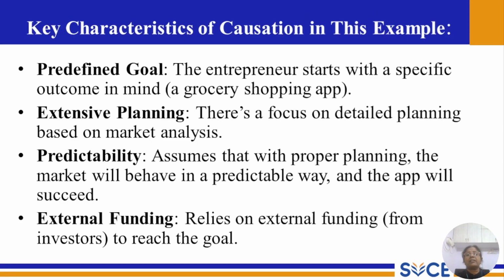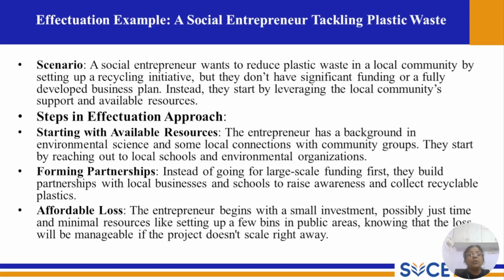So, what are the key characteristics of causation in this example? They have a predefined goal. The entrepreneur starts with a specific outcome in mind, a grocery shopping app. Then extensive planning: there is a focus on detailed planning based on market analysis. Predictability assumes that with proper planning, the market will behave in a predictable way and the app will succeed. So, this is only an assumption. External funding: it relies on external funding from investors to reach the goal.